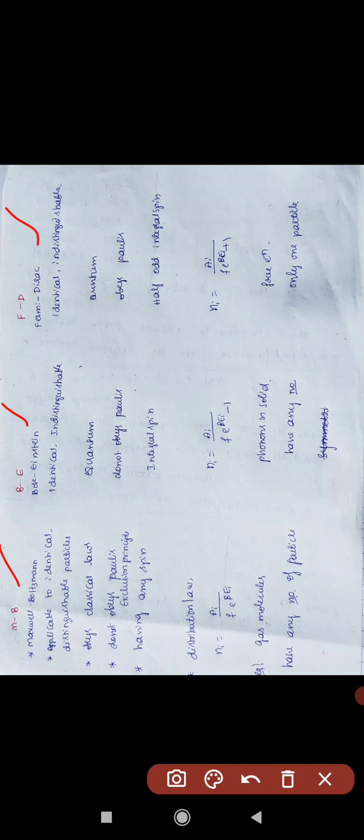Maxwell-Boltzmann statistics is applicable to identical and distinguishable particles. Bose-Einstein will obey identical and indistinguishable particles. Fermi-Dirac statistics also obeys identical and indistinguishable particles. Next, the Maxwell-Boltzmann distribution function will obey the classical laws. Bose-Einstein and Fermi-Dirac will obey the quantum laws.